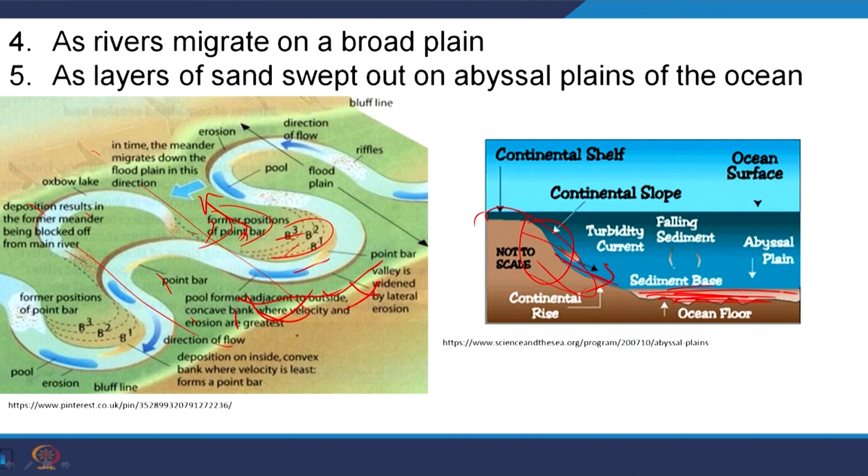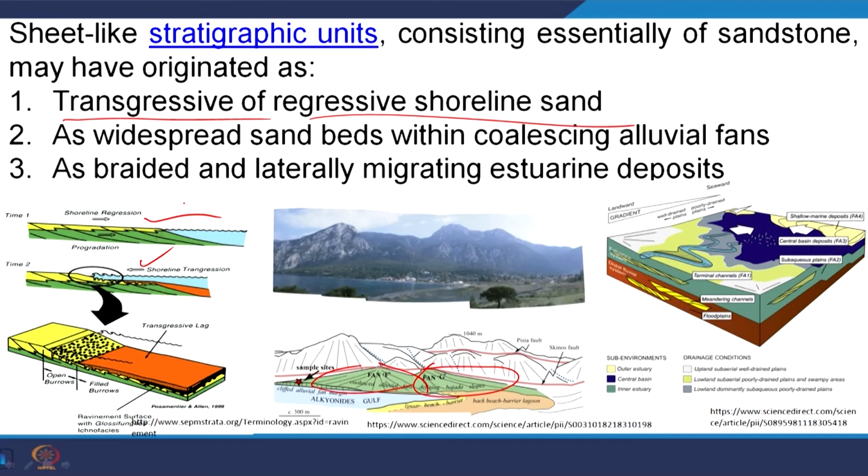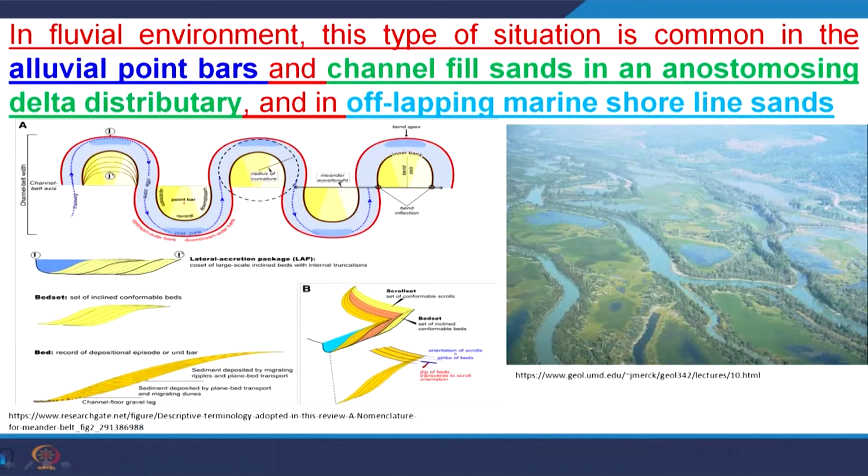So, starting from these landslides or turbidity currents, river migration at different stages, transgressive and regressive shoreline changes, and alluvial fans, all those different environments create a sand body of similar type, that is, a sheet type of deposit. In the fluvial environment this is common, for example, when we talk about the migration of these point bars.